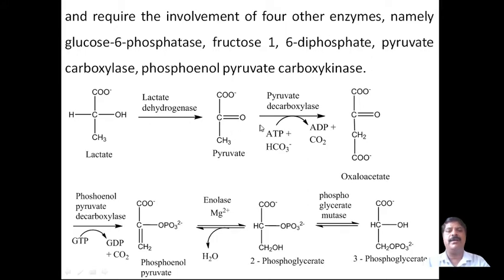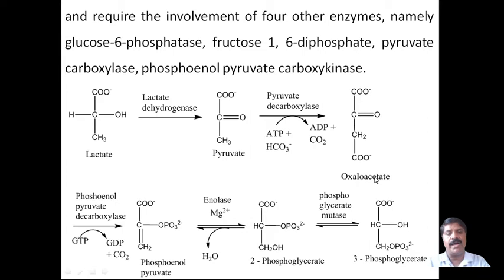This pyruvate molecule undergoes carboxylation using ATP and a bicarbonate ion, and is converted into oxaloacetate, with liberation of ADP, adenosine diphosphate, and carbon dioxide.